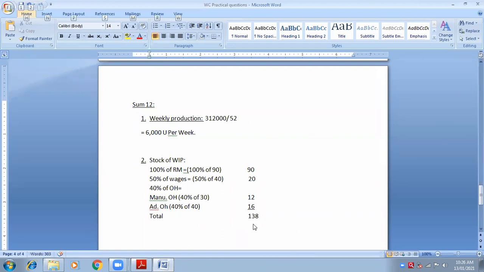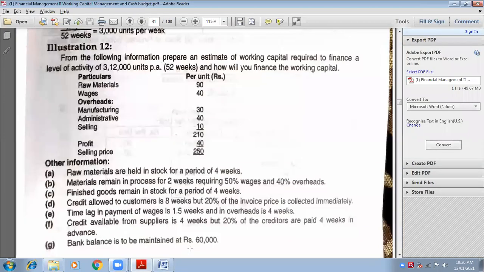So come to the next. Come to the statement. Write down stock of WIP in current assets.